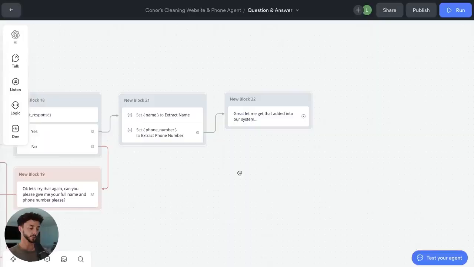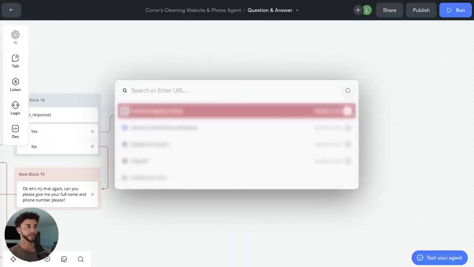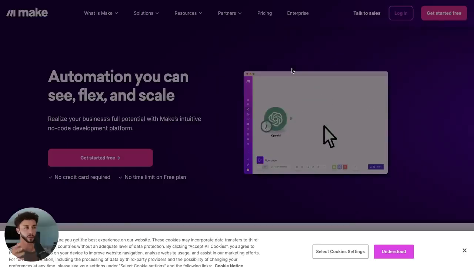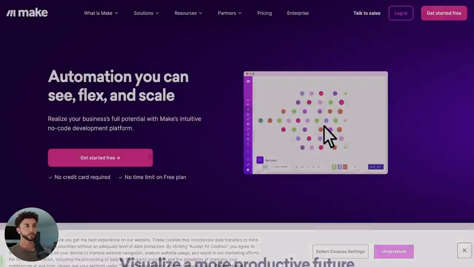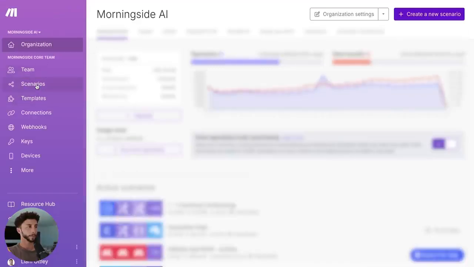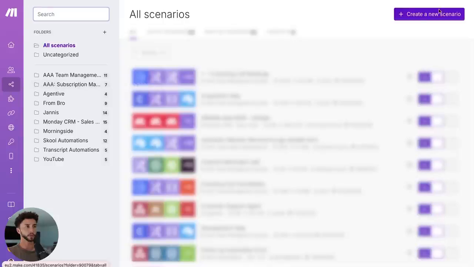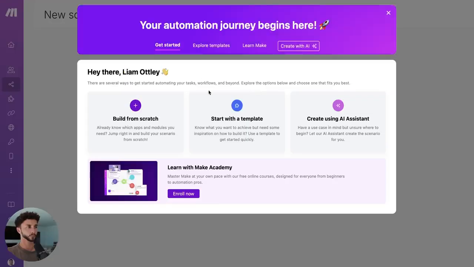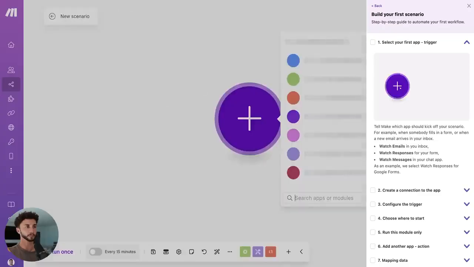So the next step is to get a Google Sheet set up and to use make.com to take this data and shoot it into a Google Sheet. To do that, you can just search it up, it's make.com. All right, I'll save you that hassle. So you sign into make.com, create an account, whatever you need to do. Go to scenarios, and then we're going to create a new scenario. I'm going to build from scratch here.